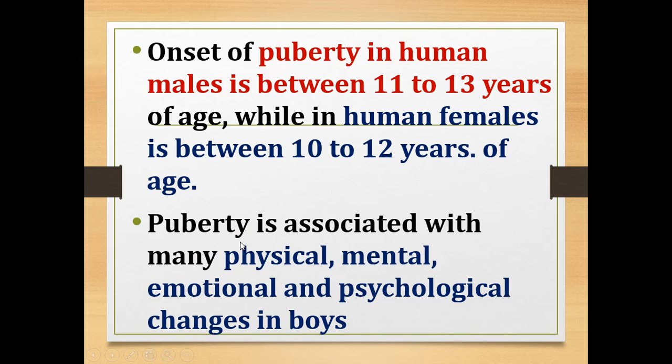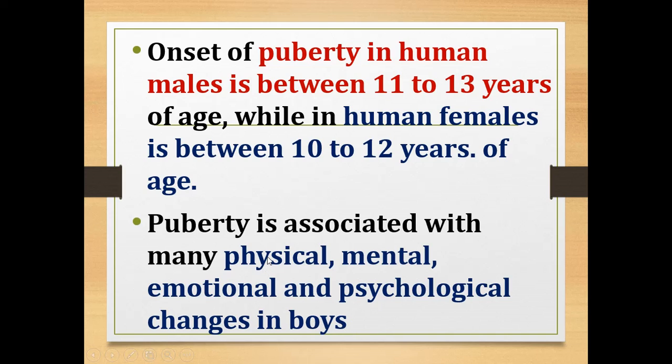How can we observe the changes during puberty? Once puberty begins, we can observe many changes in our body. It is associated with many physical, mental, emotional and psychological changes in boys as well as girls.